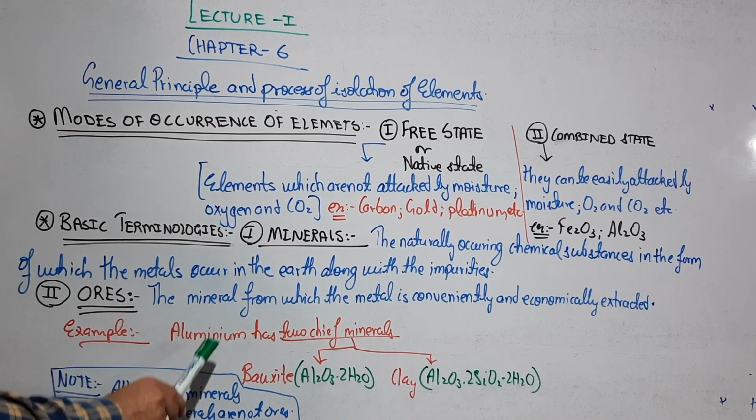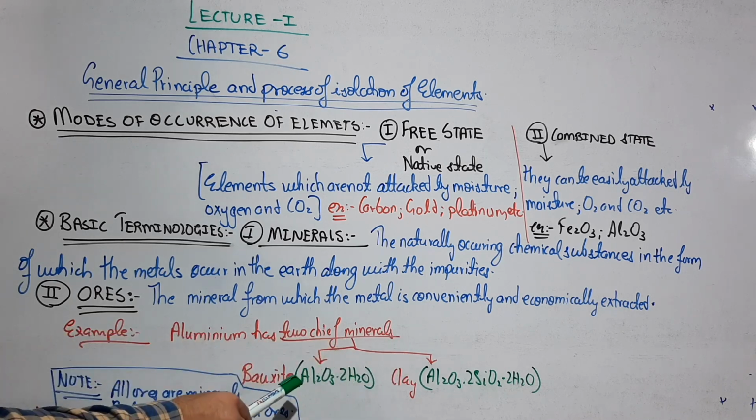Let's say, students, aluminium has two chief minerals, bauxite and clay. Both formulas should be learned by you, because they can even be asked in the boards or in competitive level examinations like JEE and NEET. So whenever you find that I have written any chemical formula of any ore or mineral, please learn that formula. I will not say it again and again.